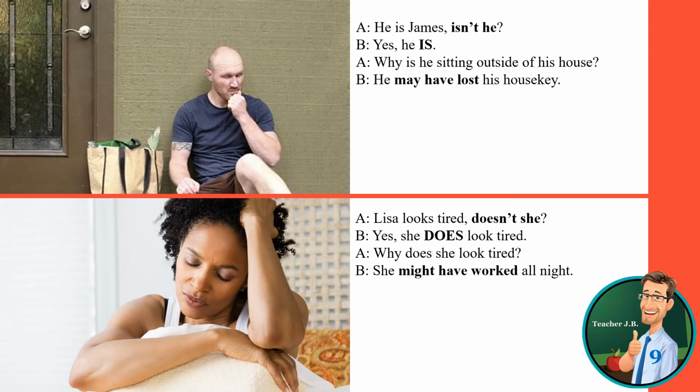He's James, isn't he? Yes, he is. Why is he sitting outside of his house? He may have lost his house key. He's locked out. He may have lost his house key. So we are talking about a possibility.